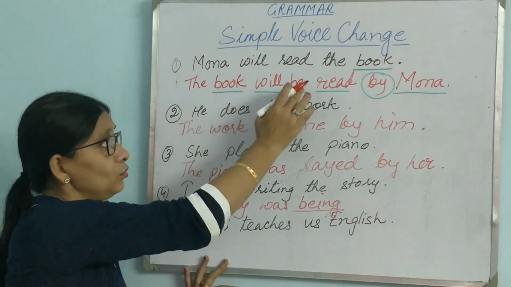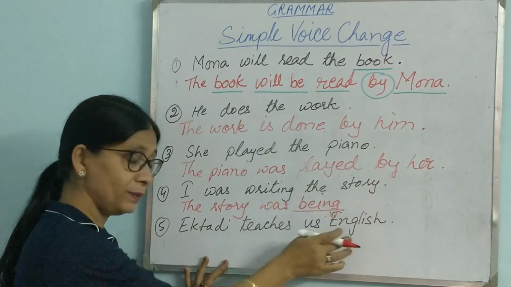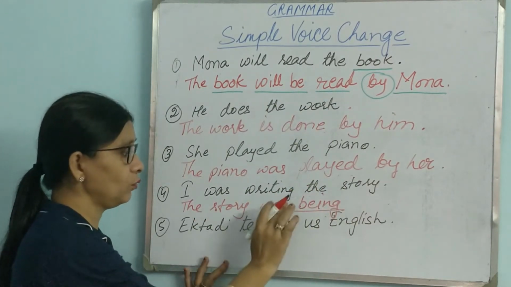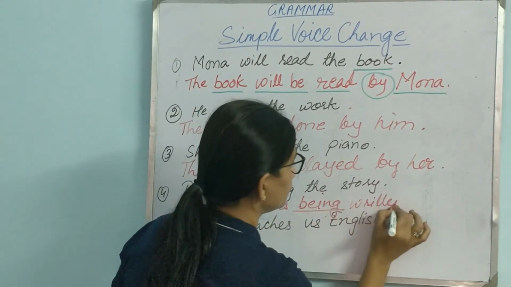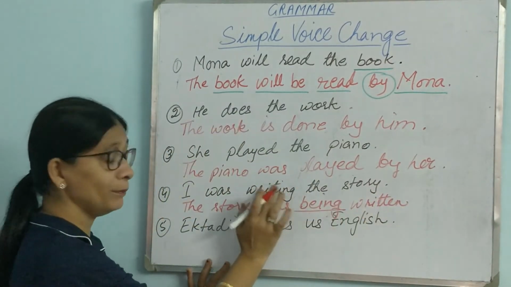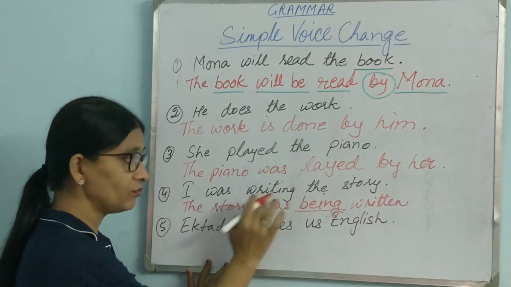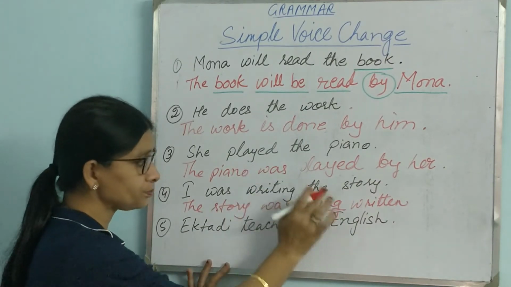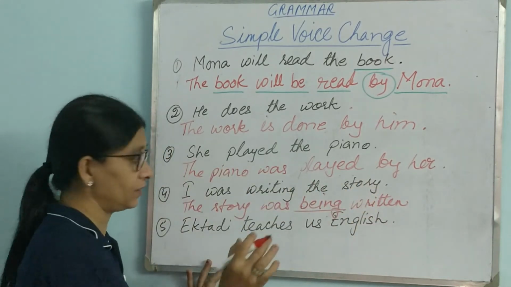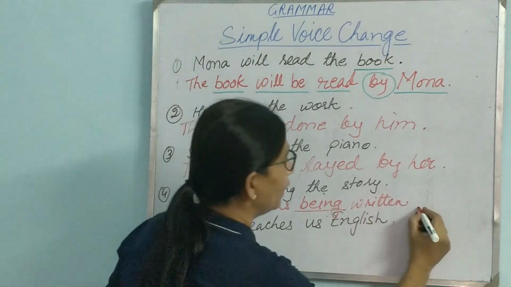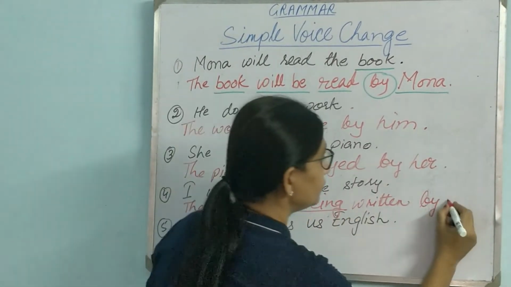So we use be, put ing, and it becomes being. The story was being. Remember this: the story was being written. Again, the main verb will always be past participle, whatever form the tense is in. The story was being written by, and by is inseparable, by me.